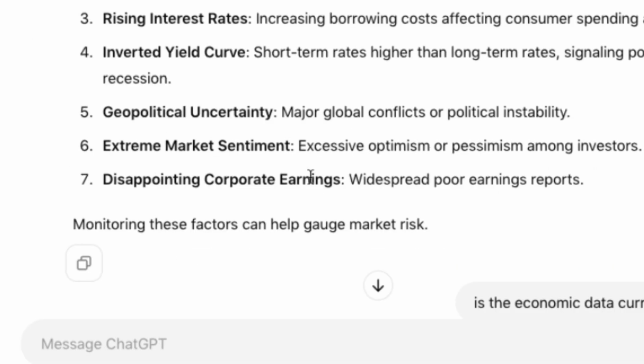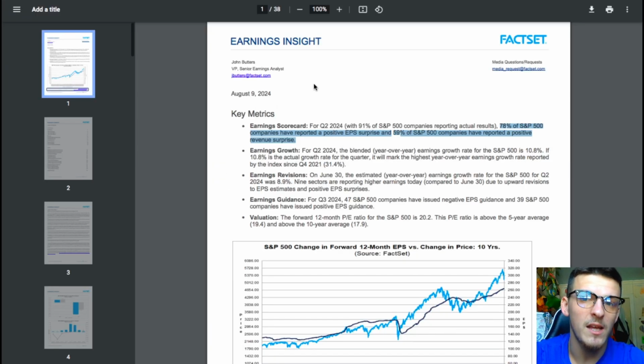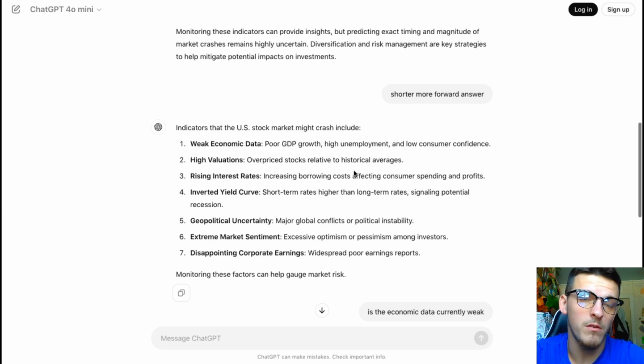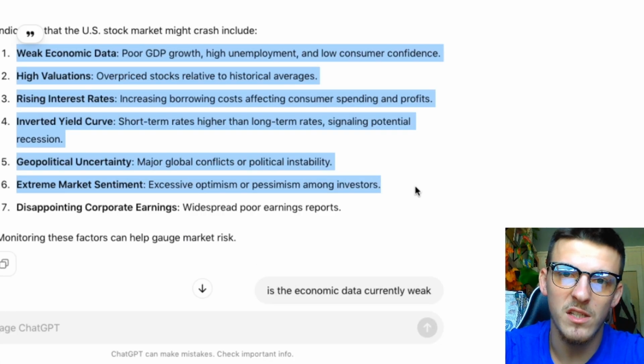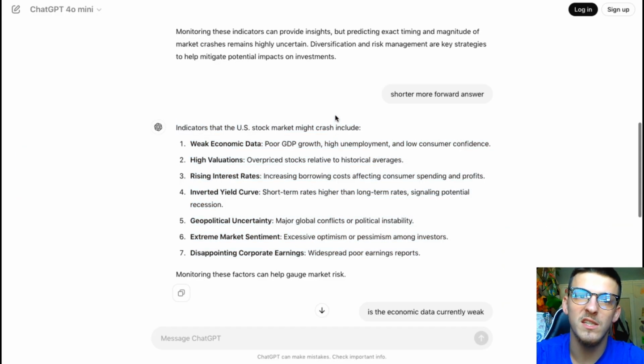Last but not least, disappointing corporate earnings is the only one that you can kind of say is a miss. 78% of S&P 500 companies have reported positive EPS surprise, and 59% of S&P 500 companies have reported a positive revenue surprise. Now, this could just be from inflated numbers, or maybe not. But if you have 6 reasons the market's going to crash and 1 reason it's not, you may want to lean towards it's going to crash.